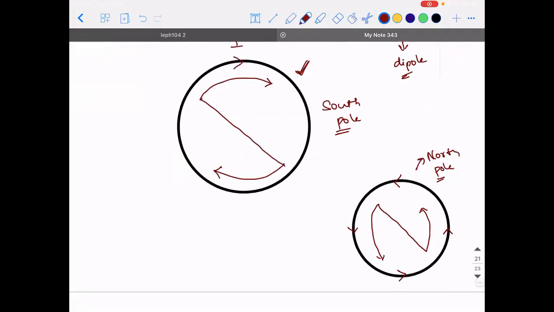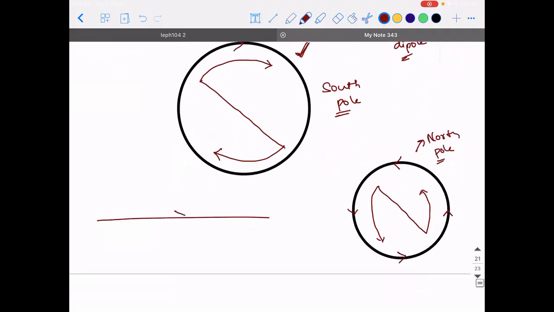Guys, are you able to understand what I'm trying to say? Let's say your paper is transparent and you have drawn something on your paper with a dark sketch, with an arrow mark like this. When you see it from the side that you have drawn, it appears as if the current is flowing from left to right. If you turn the paper and see, then how does it appear? It will appear as if the current is right to left.